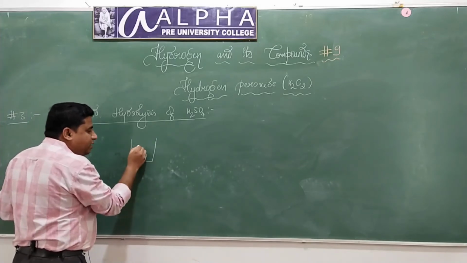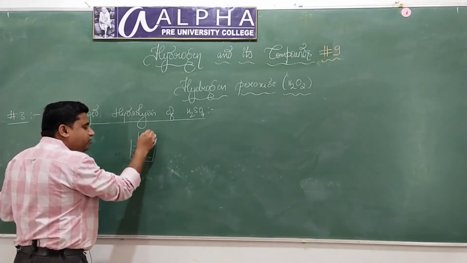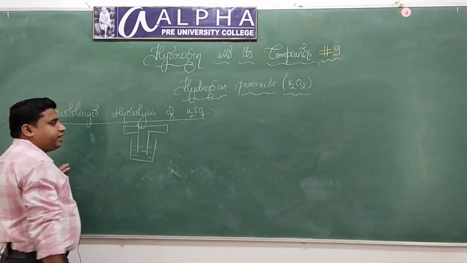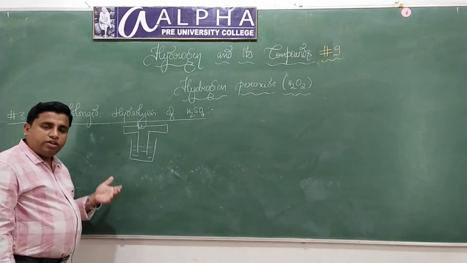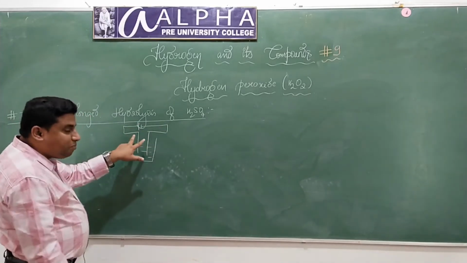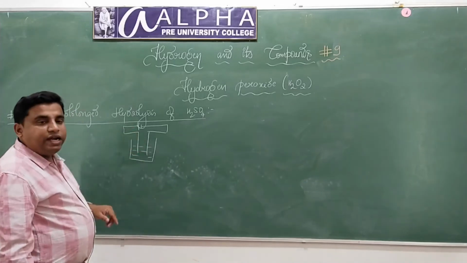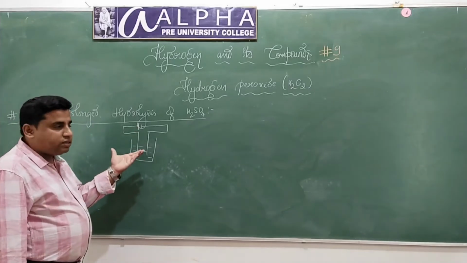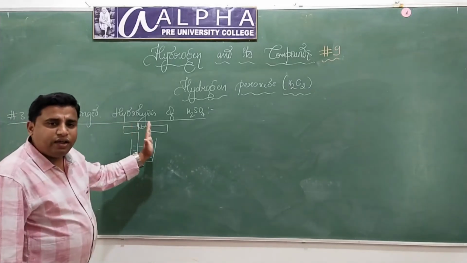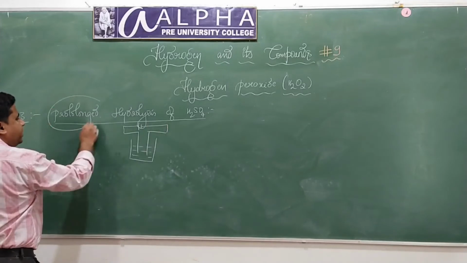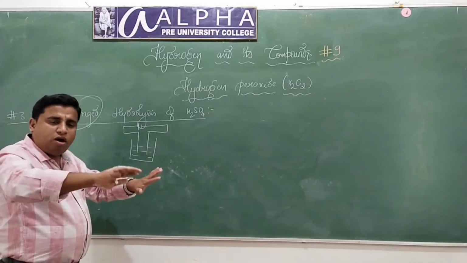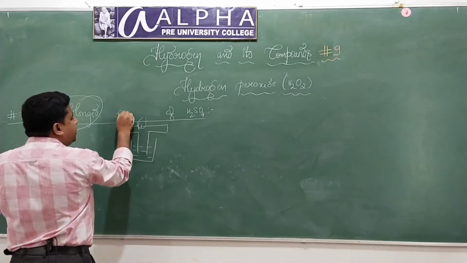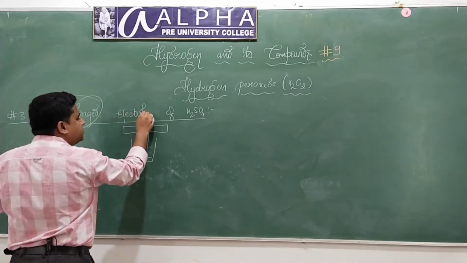Here what you will do is dip platinum electrodes or graphite electrodes into sulfuric acid and pass a high current density, that means a high voltage of current, for a very long time. That is called prolonged hydrolysis. Okay, it is not hydrolysis. This is called electrolysis. Prolonged electrolysis of sulfuric acid.